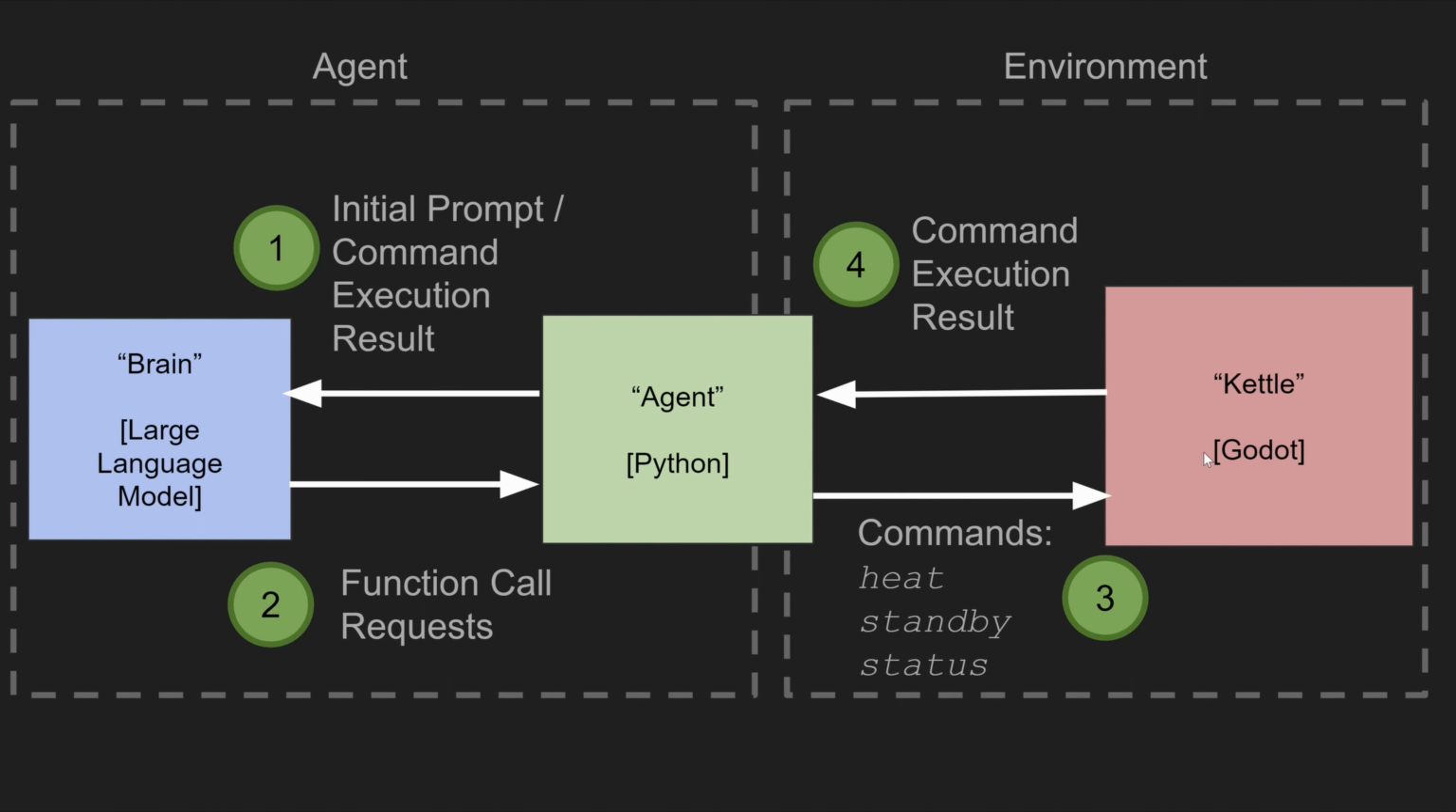The result of that command, so standby will say that the heating is off, status will return the temperature, that'll be given to the agent piece of Python, which will then say, hey, this is the result of that function call, large language model, what would you like to do next? So we have this loop going round and round until eventually the large language model says, quit, I've achieved my goal. So let's go look at what that agent code looks like.